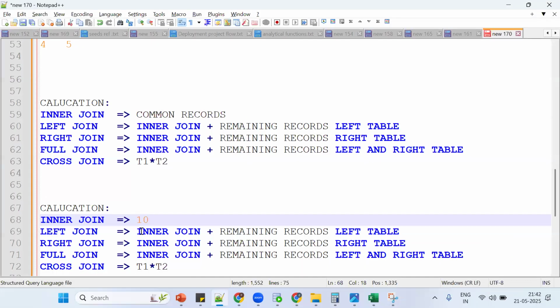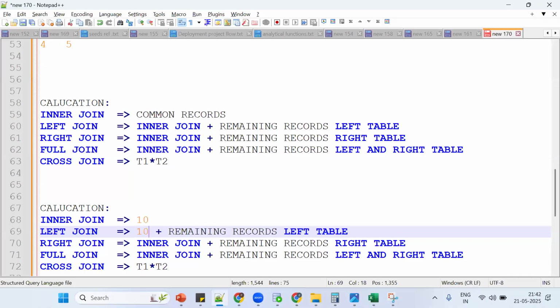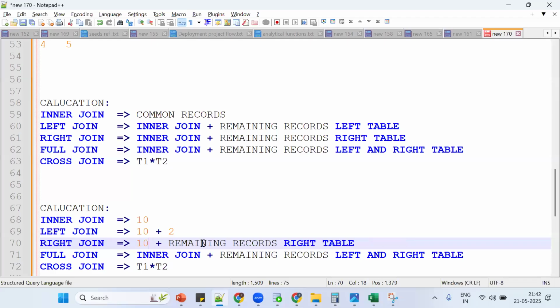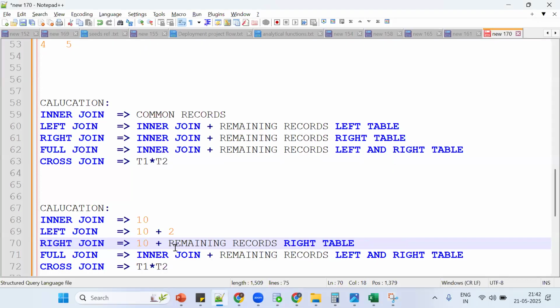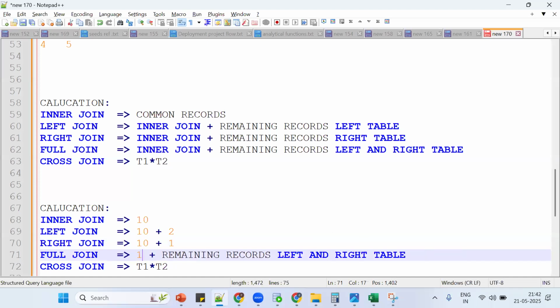So 10 plus 2. What about right join? 10 plus how many records are remaining? 1. So 10 plus 1. Now for full join we need not go to the image. Simply 10 plus 2 plus 1. Got the point? Same thing.